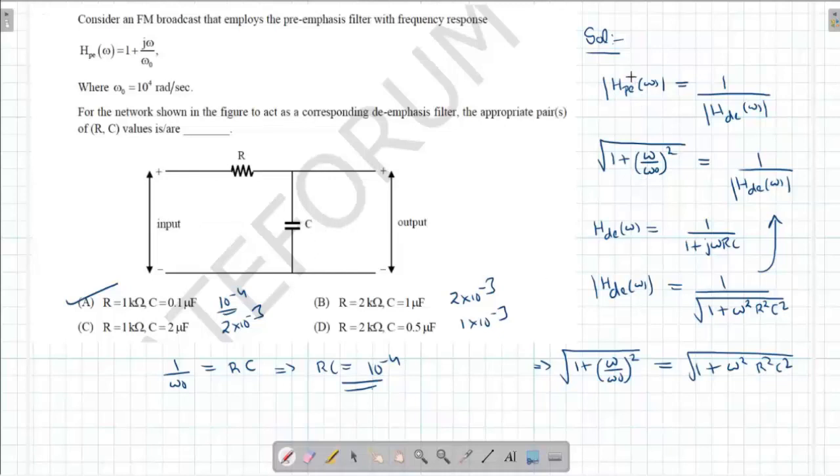So the concept here, we should know this. That's the end of the question for communication systems and analog questions.